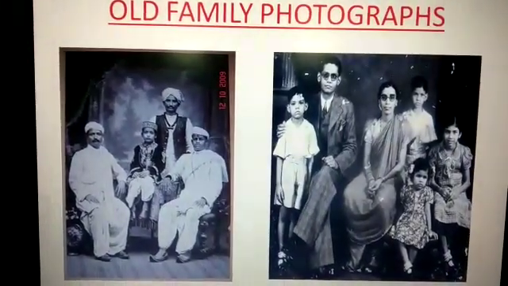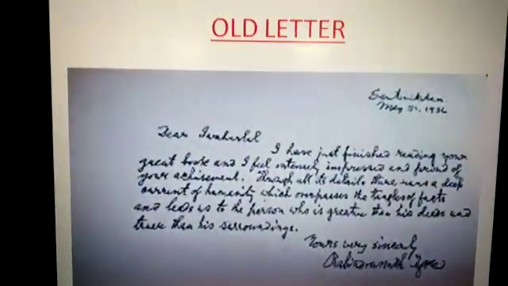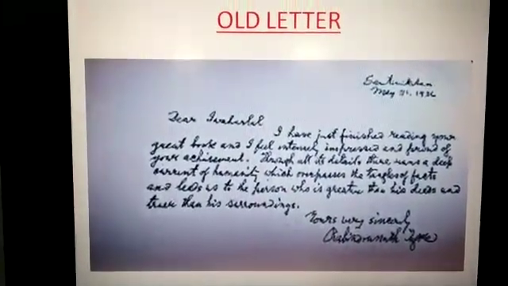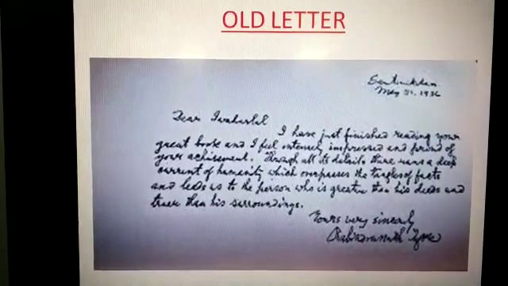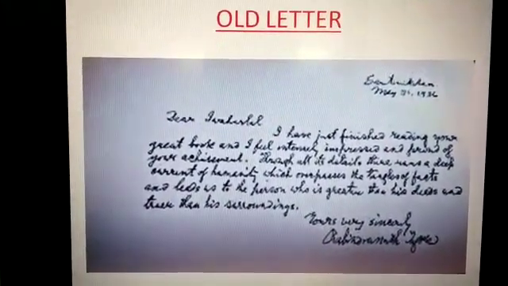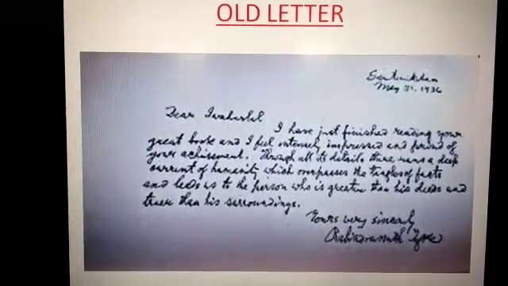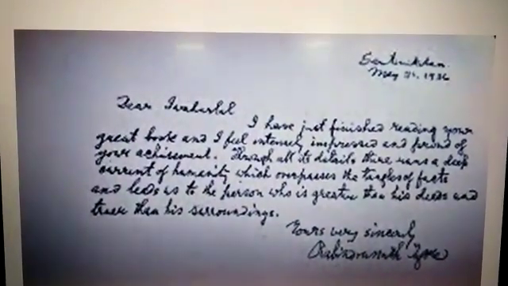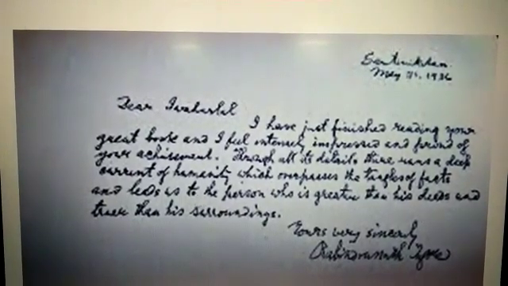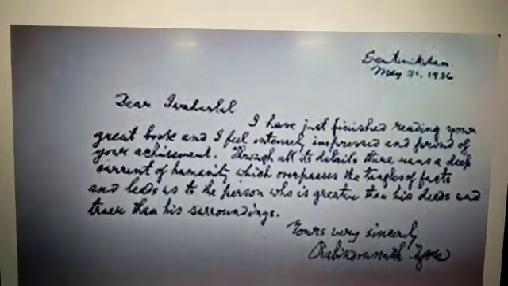Sometimes old letters. From old letters we can also learn about our past. Old letters of your family members can reveal some old things, old incidents of your family to you. Here I am showing you one old letter.